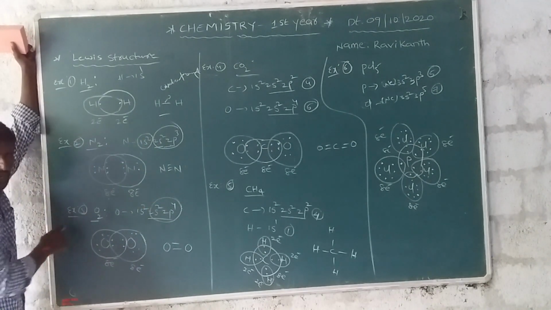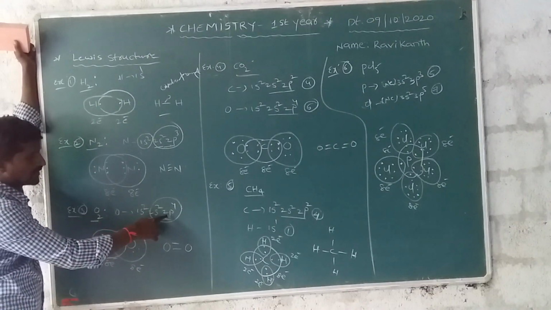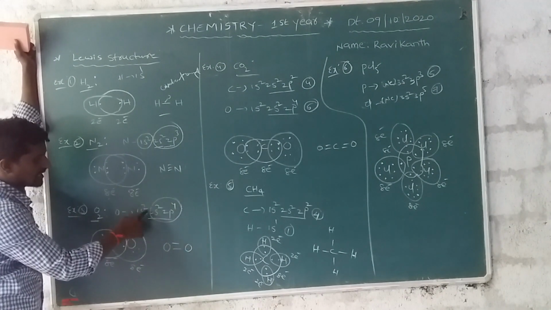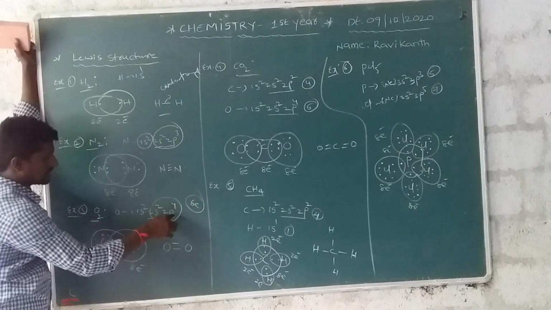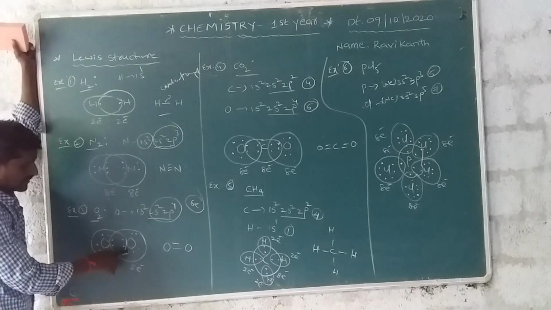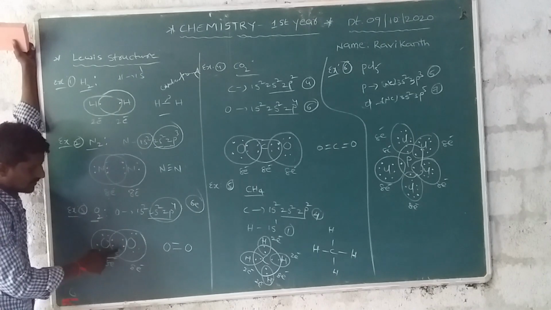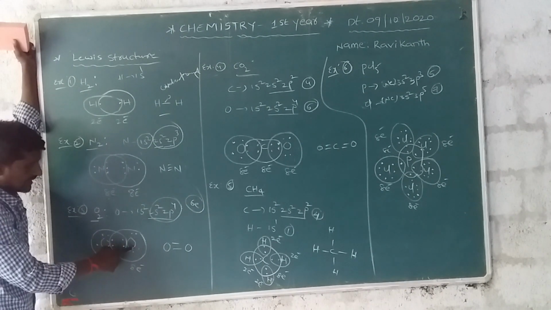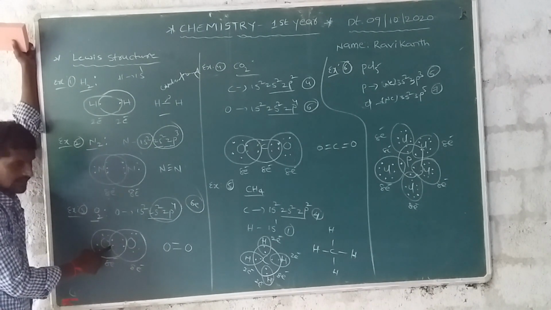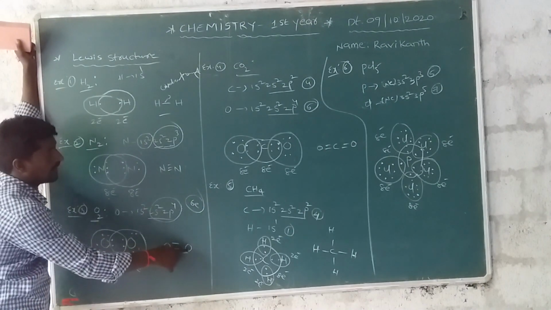And also third one, oxygen. Oxygen is 1s2, 2s2 and 2p4. How many electrons are present in the outermost orbital? 6 electrons. Each oxygen atom has 6 electrons. Each oxygen shares 2 electrons and gains 2 electrons, totally 8 electrons. The structure is O double bond O.